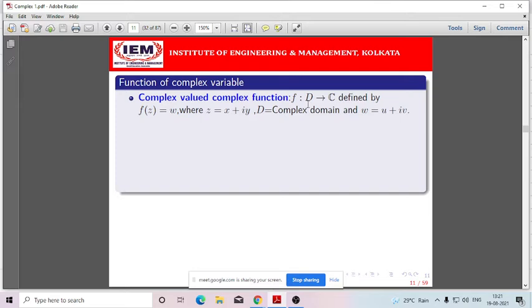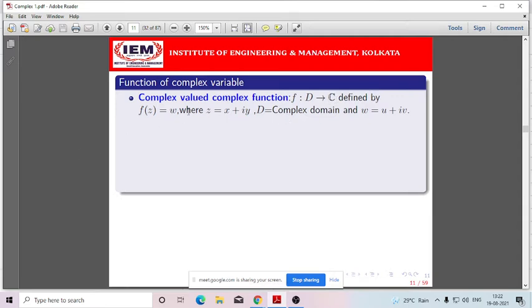So here we will be considering a domain. Here D is a subset of the set of complex numbers, because you know that while we are choosing any subset of the set of complex numbers, these are two-dimensional points, because any complex number can be represented as a two-dimensional point in the Argand plane. So here the mapping will be defined from D to the set of complex numbers, where D is the domain, that is nothing but a subset of the set of complex numbers.